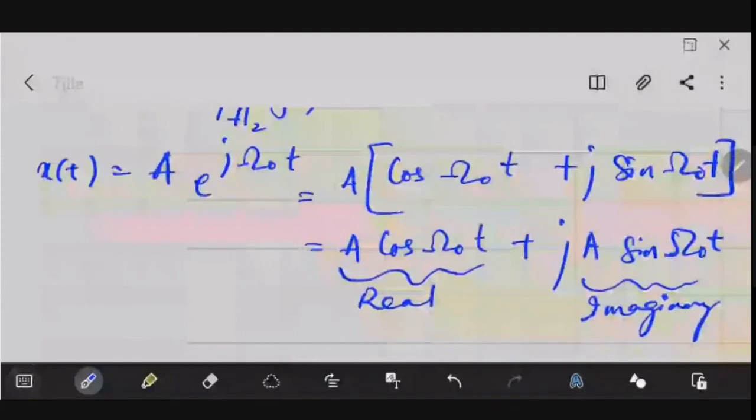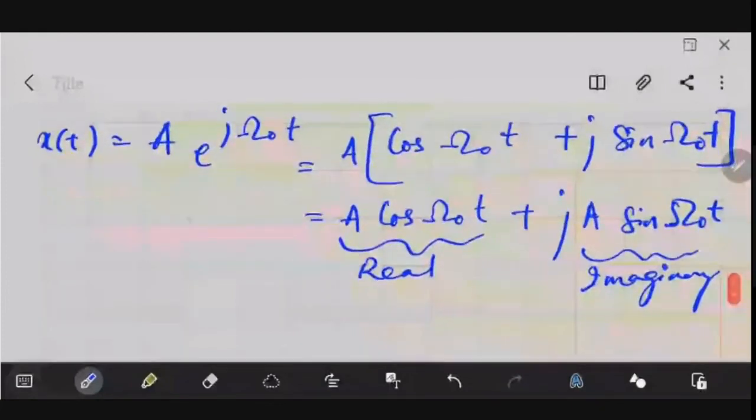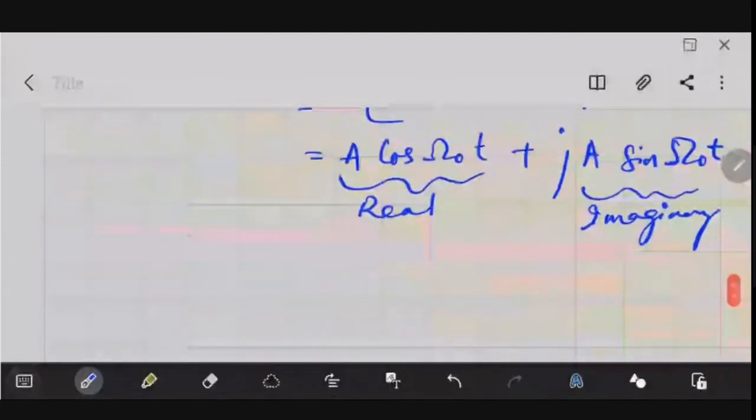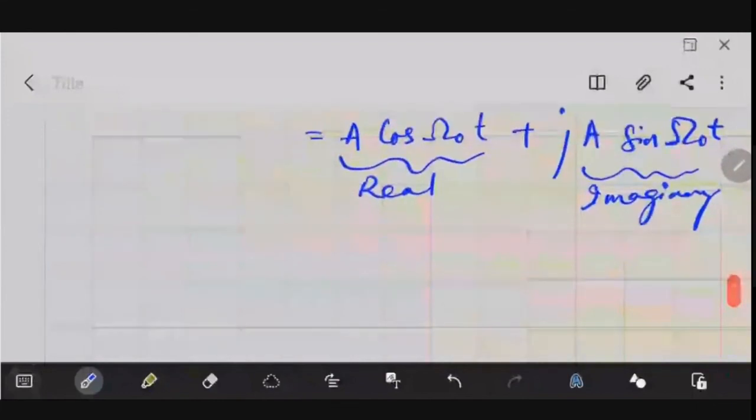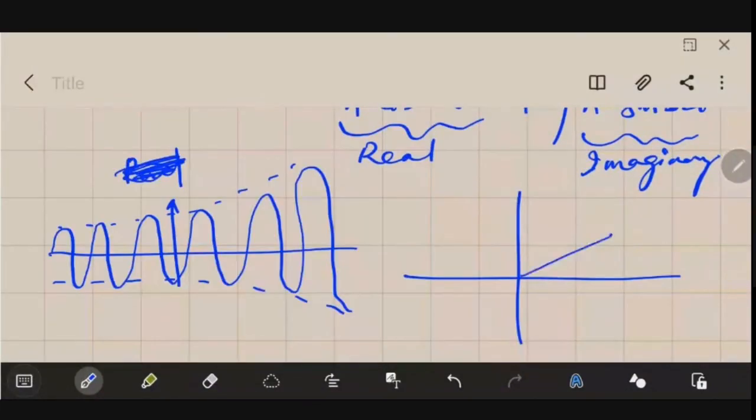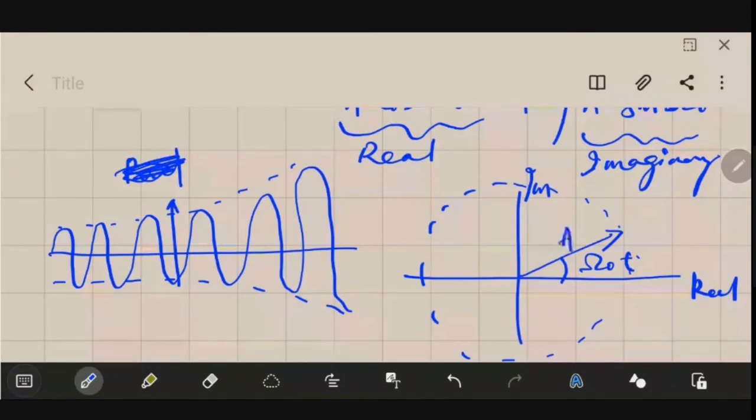So the real part and the imaginary part could be shown. This is your omega 0 t. This is your imaginary axis. This is your real axis. And this is actually a rotating phasor. So it is normally plotted like this. And this is the strength A.